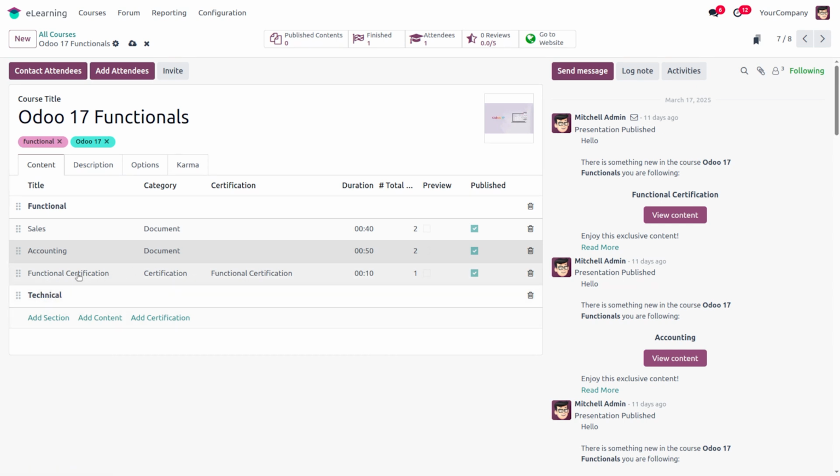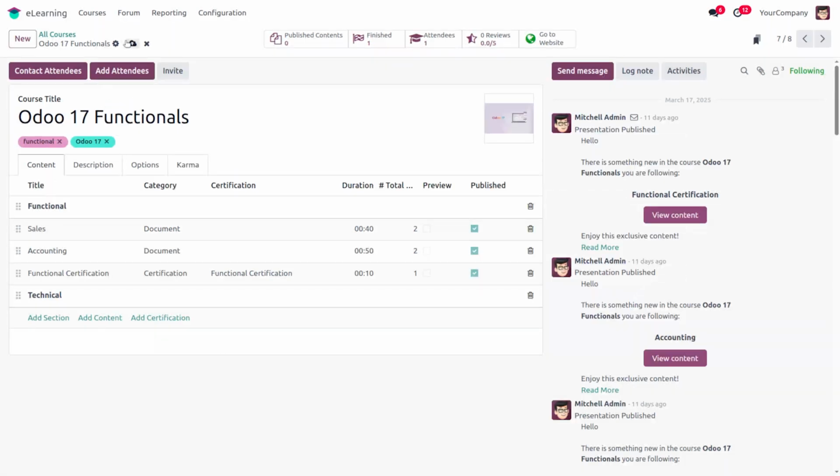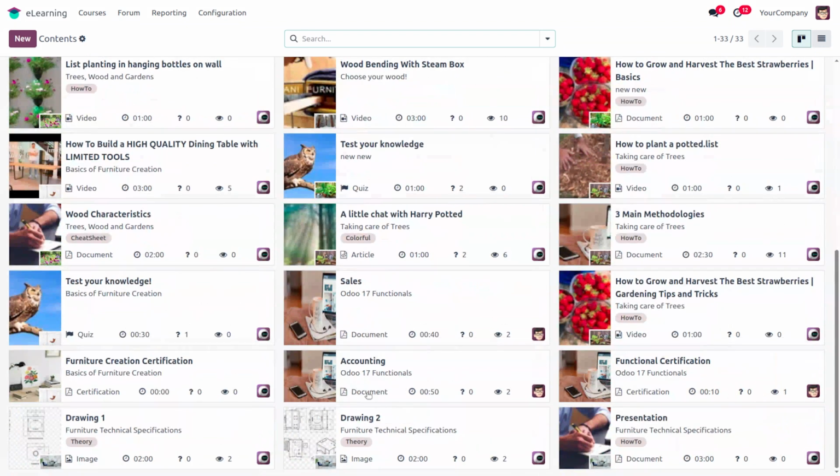Either we can create a certification from here, or when we save it and move to the course menu, we have the option to create certification. Likewise, we can create content also. These are the contents which are already created: here we can see accounting, then we can see sales.